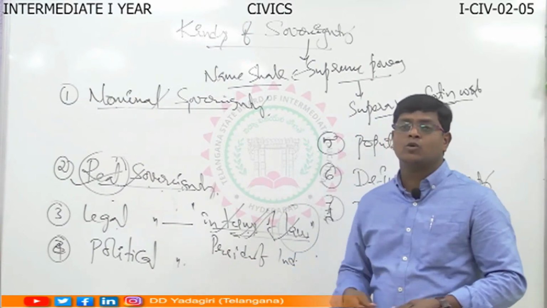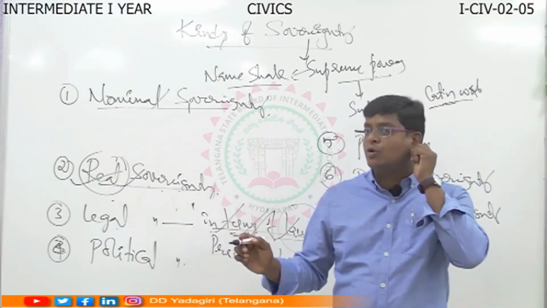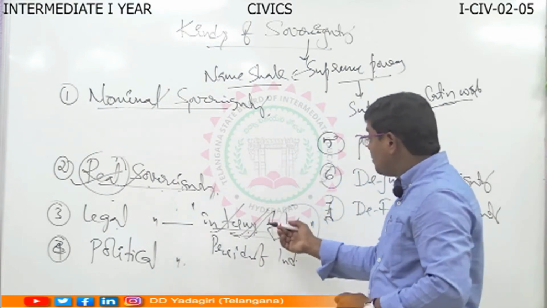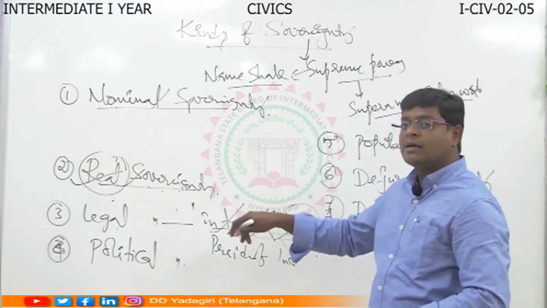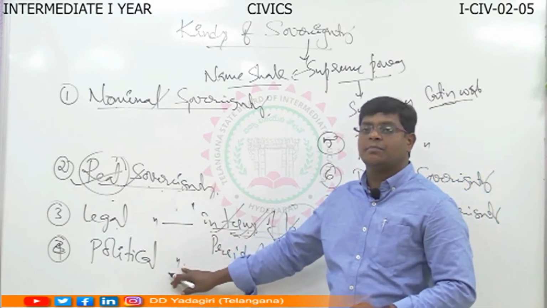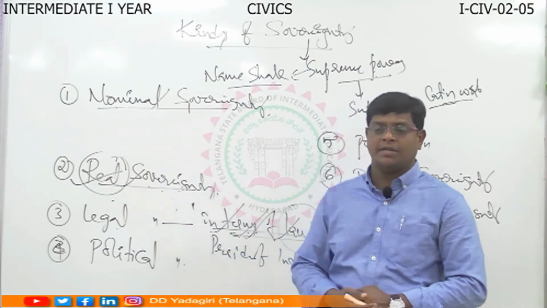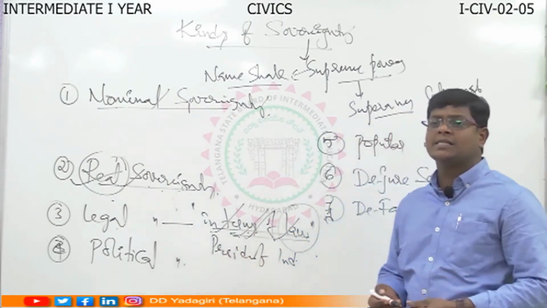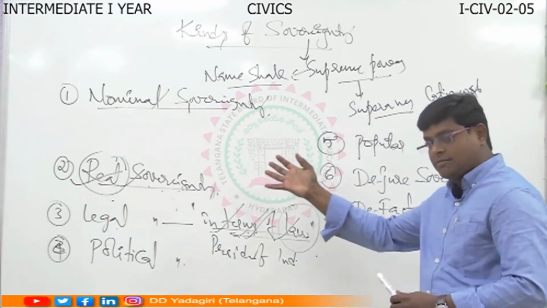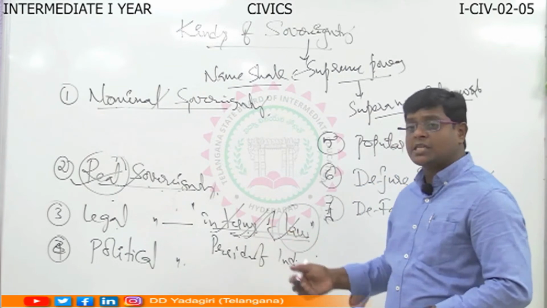The people are the source of power. The power is vested with whom? People only. Like this, behind the legal sovereignty, behind the law, some others enjoy the political power. That is called political sovereignty. Understood? Here, who are the examples of political sovereign? Sometimes the group of the people enjoyed the political sovereign.